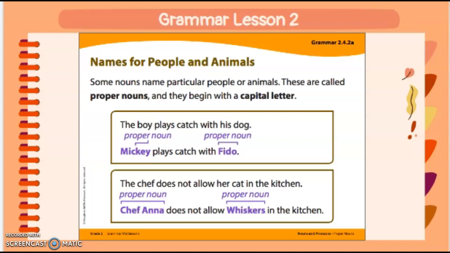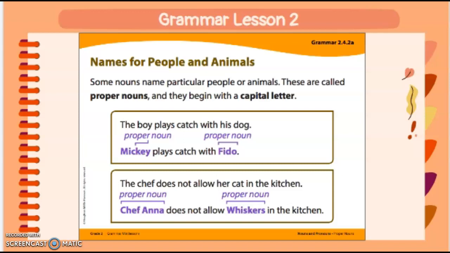Today we're going to learn about names for people and animals. Some nouns name particular people or animals. These are called proper nouns and they begin with a capital letter. Let's look at some examples.